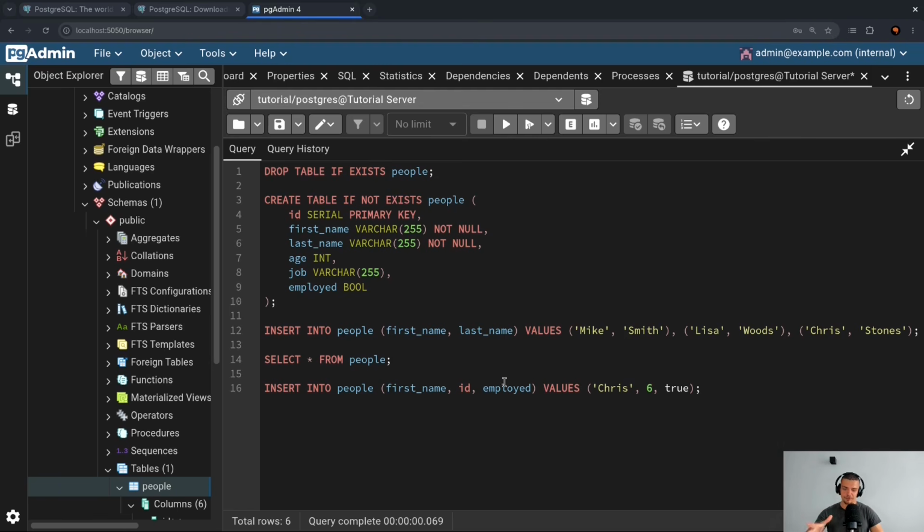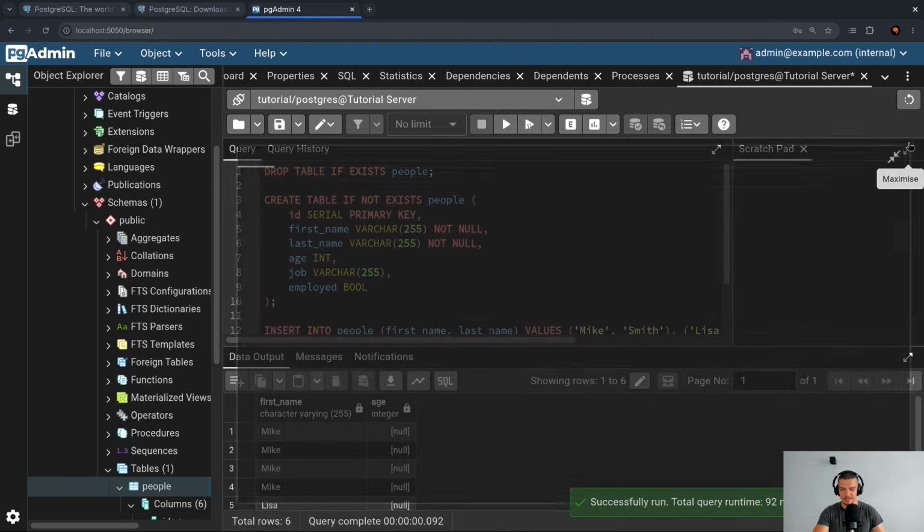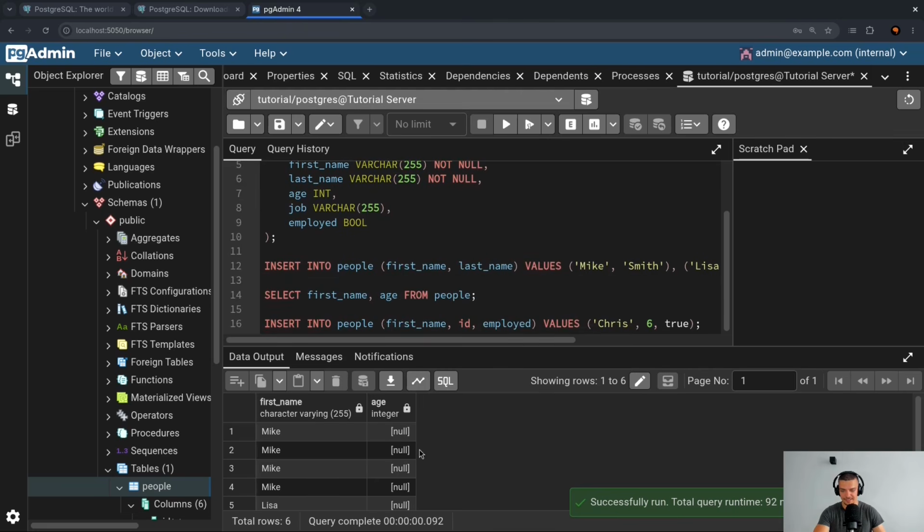But now we want to move further and say, how can we select specific rows of data? So right now we're selecting all the rows, we're selecting all the columns. Of course, we can also say select just the first name and the age. This is also possible. I can do that. In this case, the age is null because we didn't insert any ages, but that will give me just these columns. But what if I want to say, give me only the rows that have an age value of above 30? So how can I do filtering here?